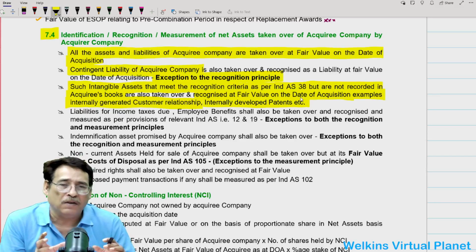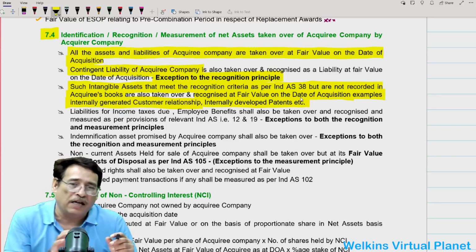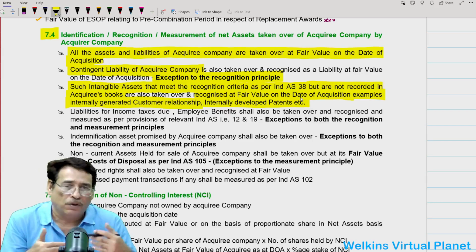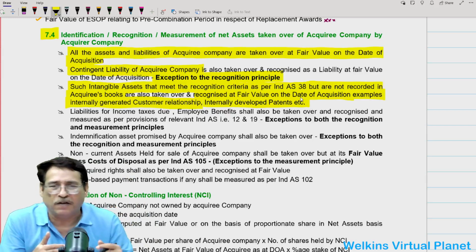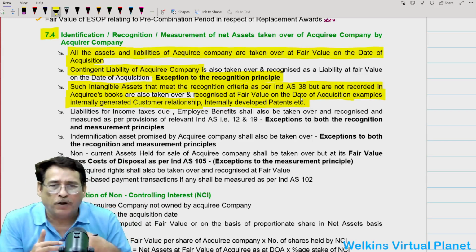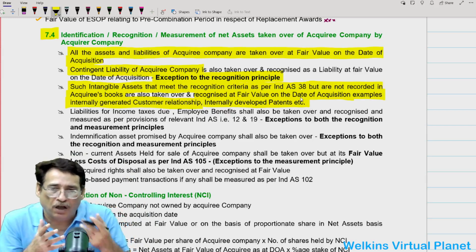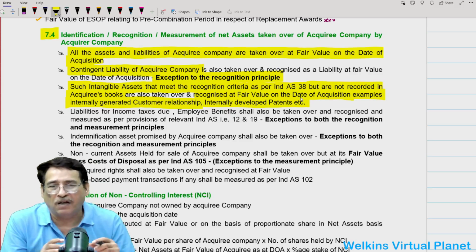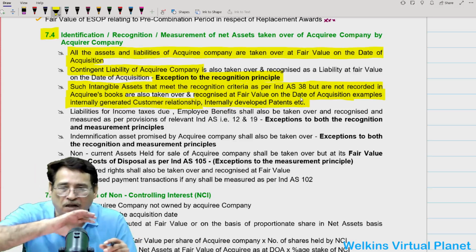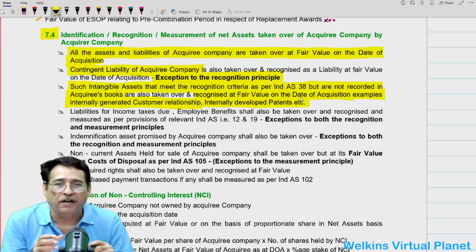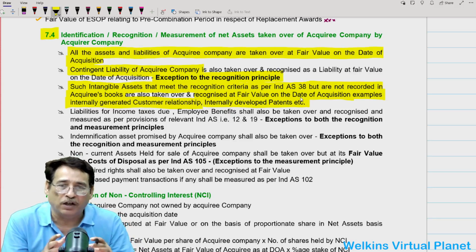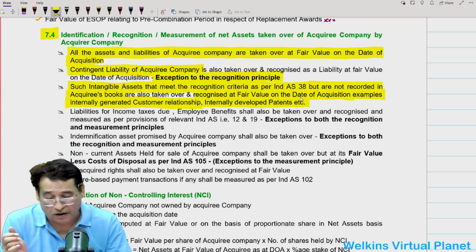So sometimes the acquiree doesn't recognize such assets, because, as I just told you, they might be following the existing accounting standard. But now because we are the acquirer, we are following Ind AS, and if we feel that these particular assets meet the principles of recognition under Ind AS 38, then we will have to recognize such assets. That is very important.